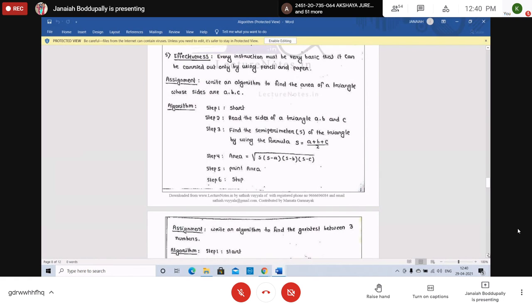Calculate this. Simple. This is the algorithm. Start, read the sides of a triangle A, B, C. Find the semi-perimeter S of the triangle using the formula S equal to A plus B plus C by 2. Then area equals the square root of S into S minus A into S minus B into S minus C. Print area, that's it.